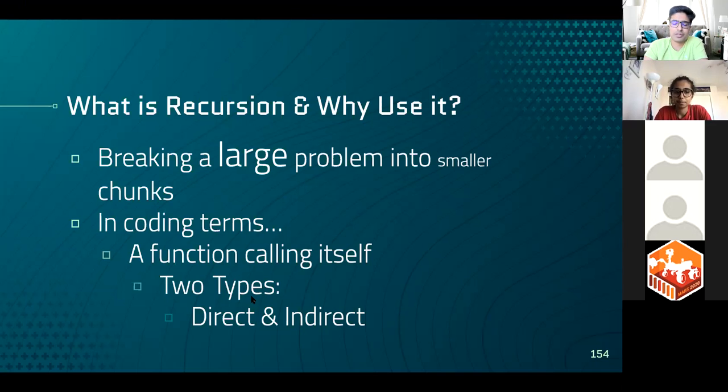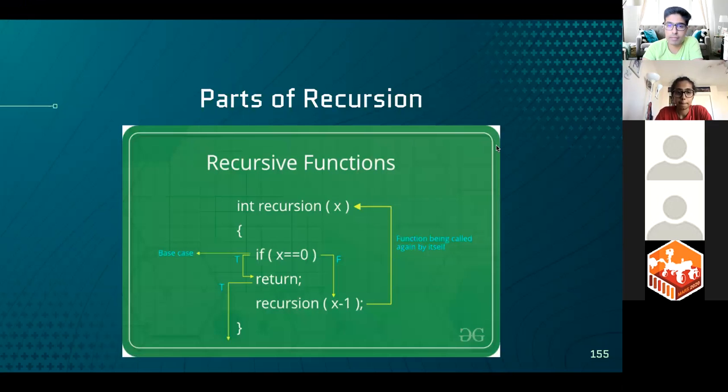Exactly. And you guys don't really know what direct and indirect is. Direct is the idea we'll see when we actually code it out of calling a function inside of itself, and then indirect is calling a different function from inside of one function. So it's that basic idea, like we said, it's breaking down a big problem into a smaller one. Now let's take a look at how that's possible.